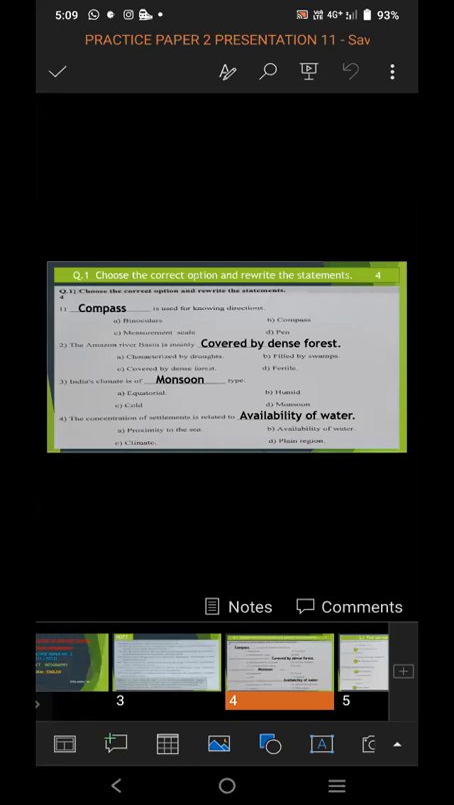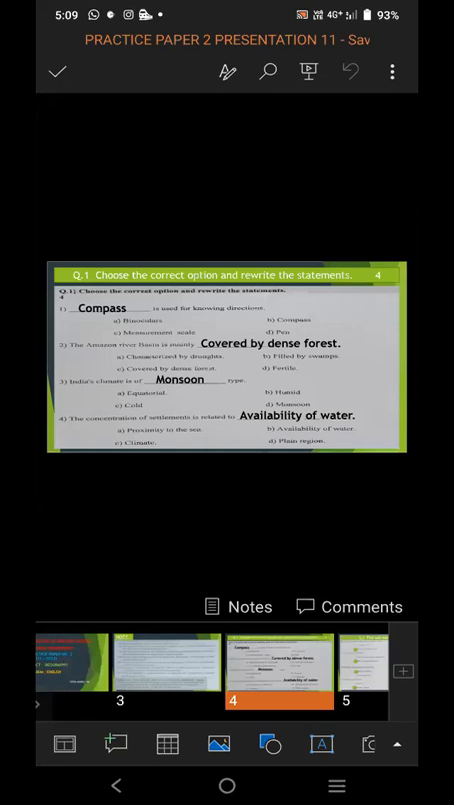Third question, India's climate is of dash type. 4 options: A, equatorial, B, humid, C, cold, D, monsoon. And the correct option is monsoon. India's climate is of monsoon type.